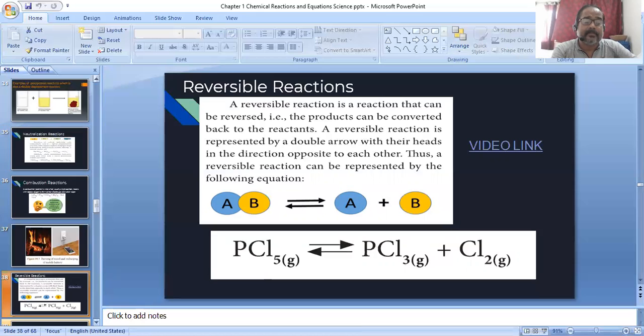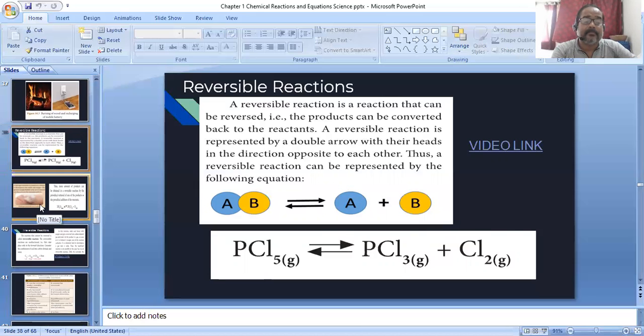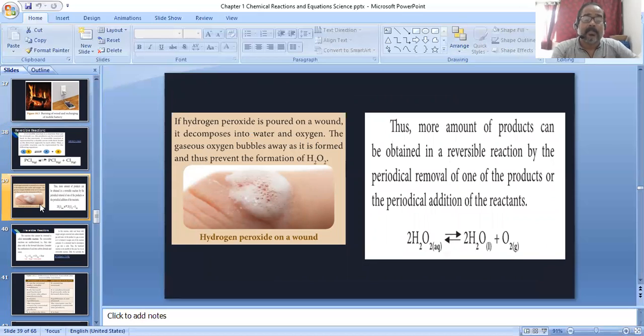So this is called a reversible process or reversible reaction. Next, let me share some examples to clarify this. If hydrogen peroxide is poured on a wound, it decomposes into water and oxygen. The gaseous oxygen bubbles away as it is formed and thus prevents the reverse formation of hydrogen peroxide. Okay, so this is a type of reversible process.